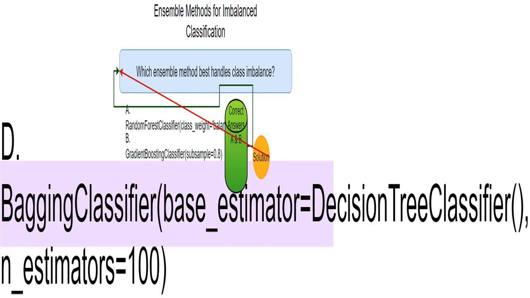Bagging is a good method to reduce variance, which helps the model generalize better. The number of estimators, 100 in this case, affects performance. However, bagging itself doesn't directly address class imbalance. It's more of a general-purpose method to improve model robustness. For an imbalanced dataset, there are more effective strategies.